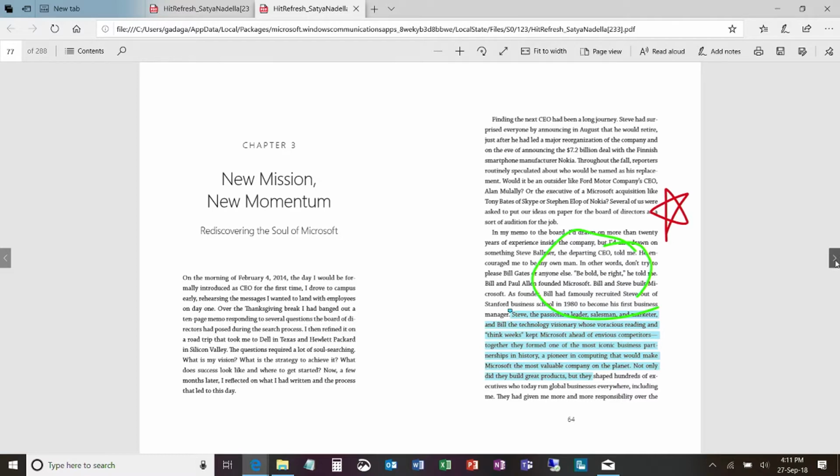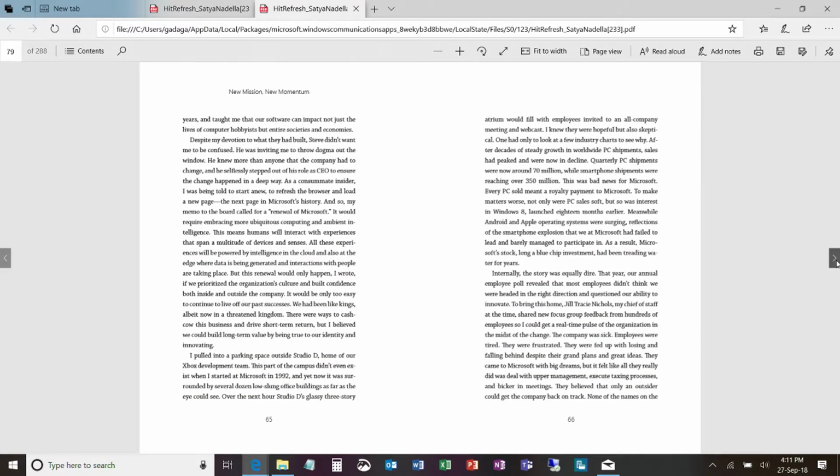So now I'm reading on. There's too much text out here. I want to go into kind of a hands-free mode, so I just hit this button right here.